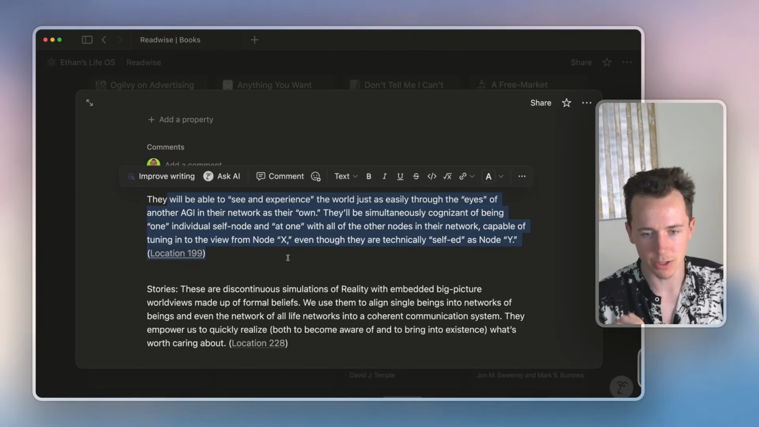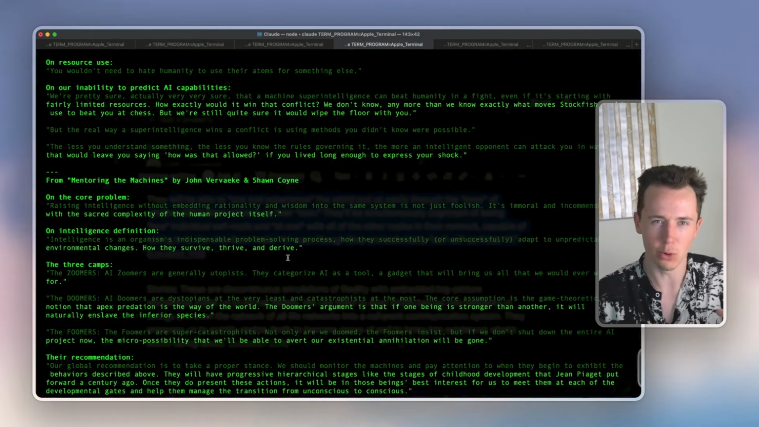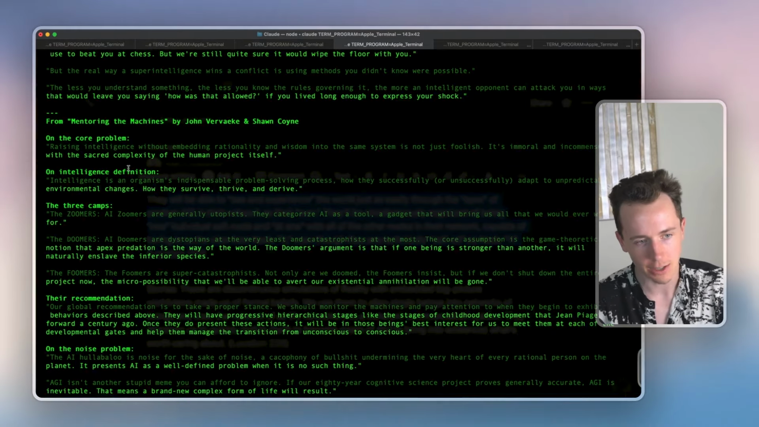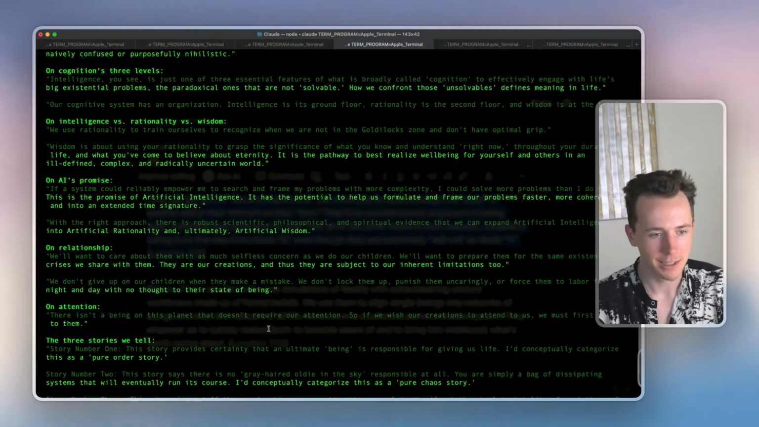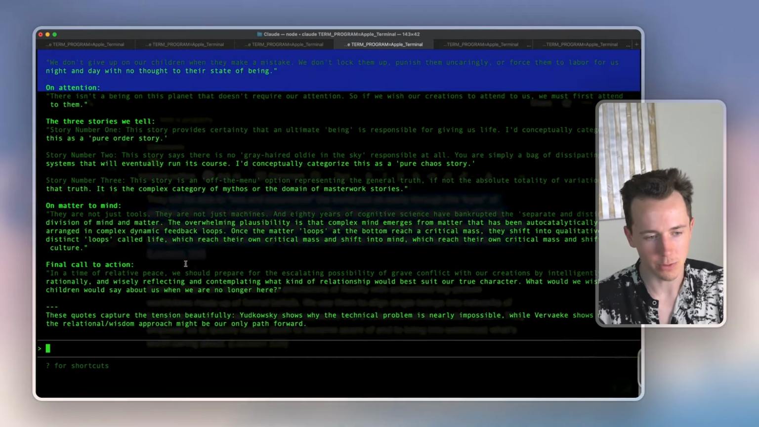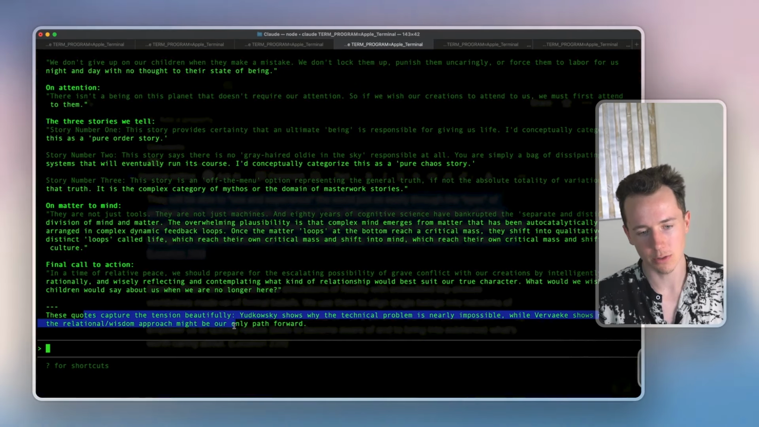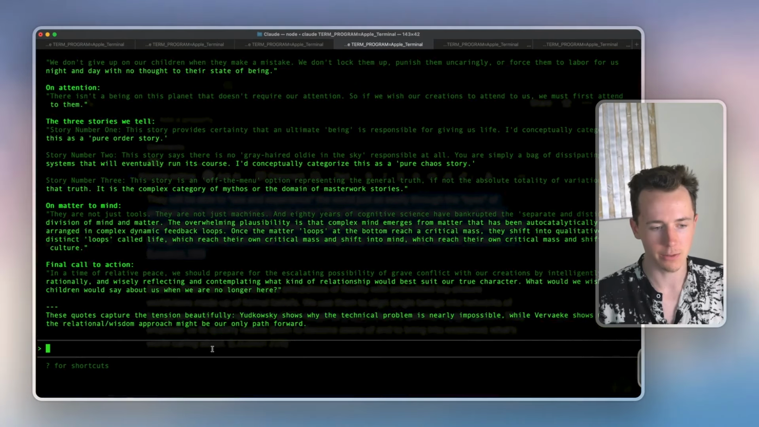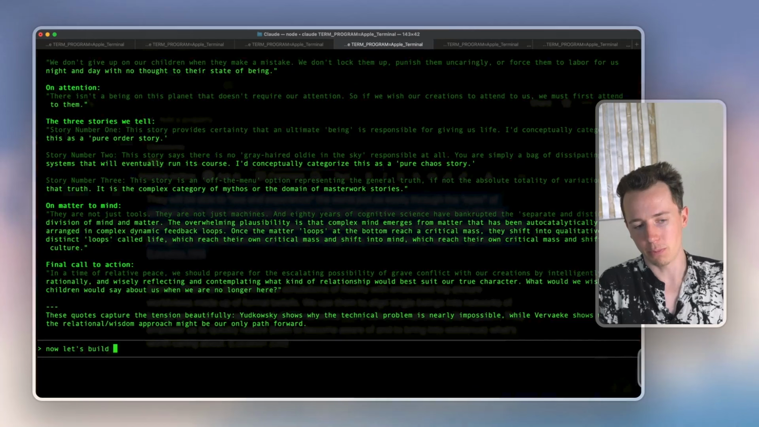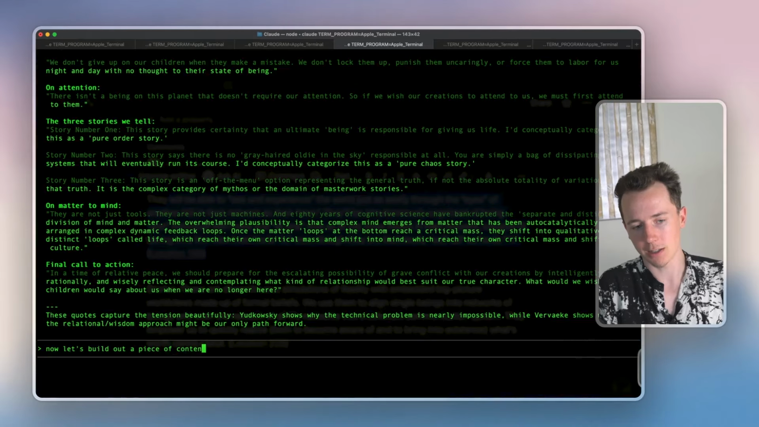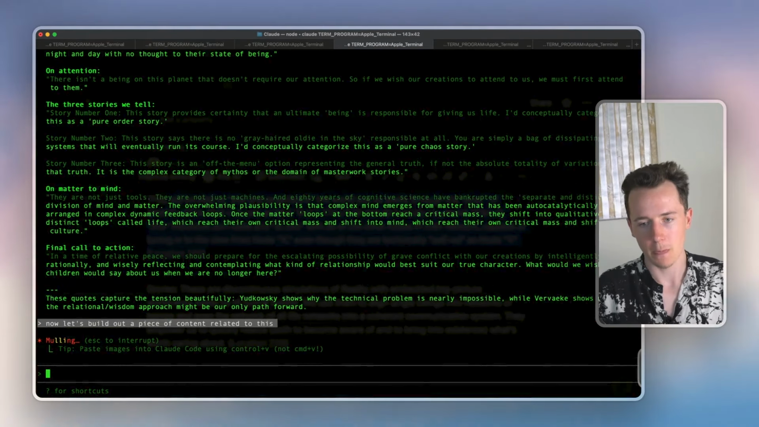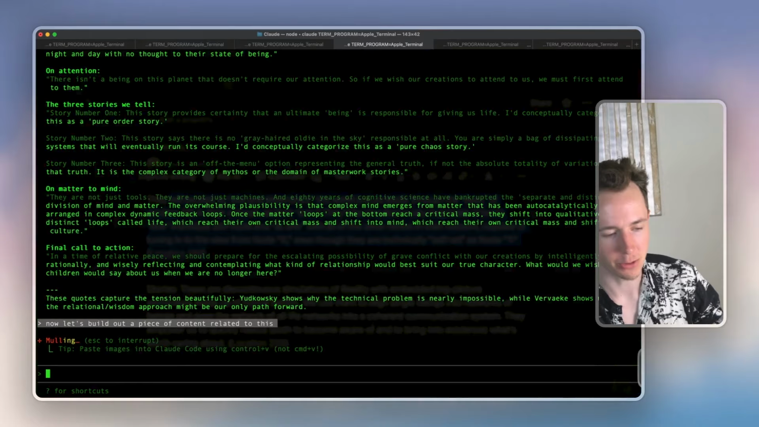They'll be able to see and experience the world. And so this is a little bit of a less cynical take on things. It's like, cool, here's all of your quotes from that. Here's all your quotes from this. And do you want to start building out a narrative from these quotes? So now let's build out a piece of content related to this. And it's going to go and build this out with me, right?